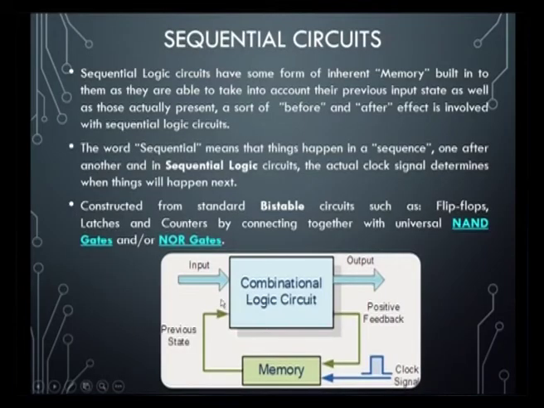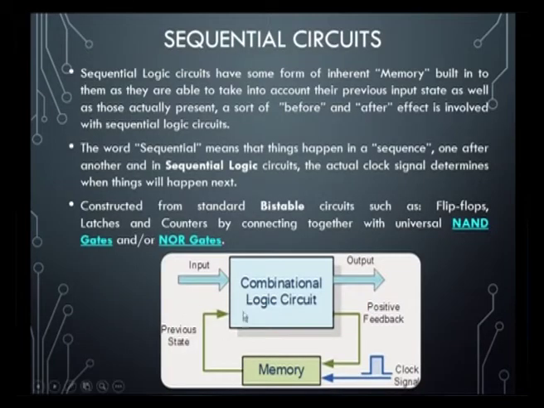And the word sequential comes here because the inputs that we give are one after another, and the logical operations are performed one after the other on the combinations in the circuit, and the actual clock signal determines when things will happen next. So, one of the important things is that in sequential circuits we use a clock. This clock controls when the circuit has to operate or when the input has to be enabled. Whenever the clock is given, only at that time the circuit operates, the logical operation is performed and we get the output.